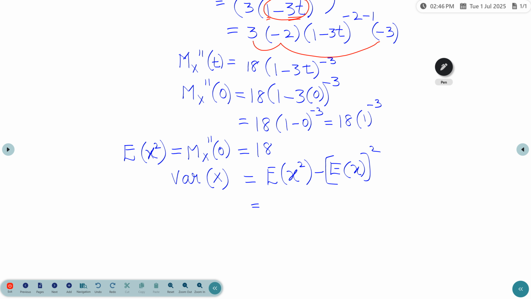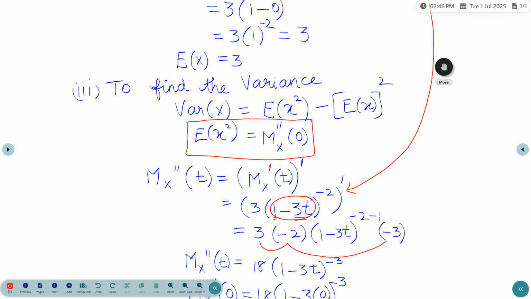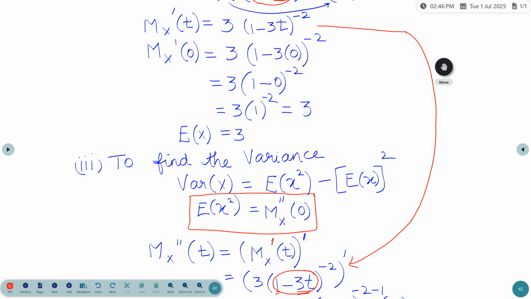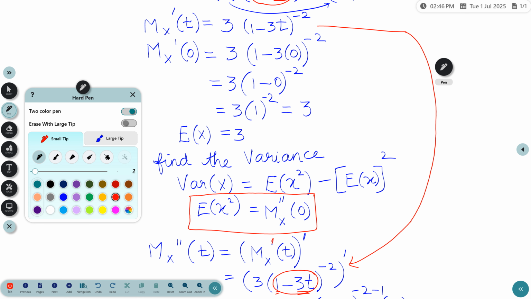The E of x squared value we already found is 18, minus the E of x value calculated in the second point, which is 3.